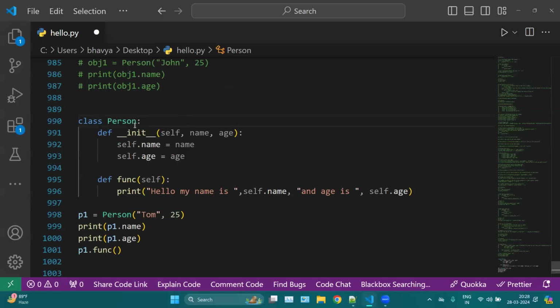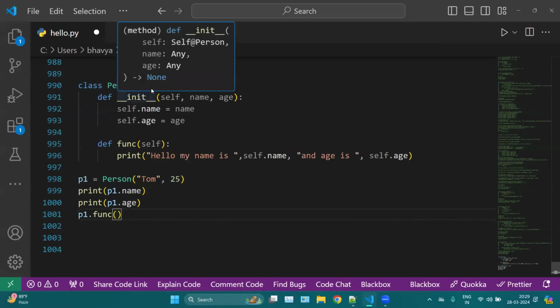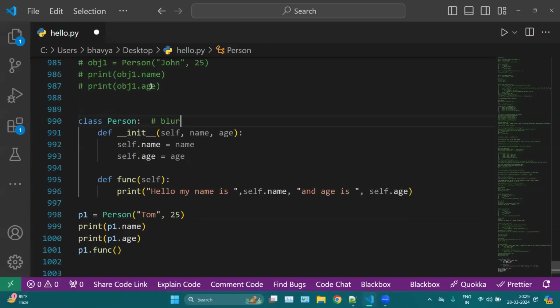So think of a blueprint of any house. You are creating a blueprint, mentioning everything, and then you are building with the help of this object, P1. Without an object, you cannot use a class, and without a class, you cannot have an object. So they are interrelated. Classes are like the blueprint which consists of your methods. Methods are nothing but functions, and attributes, meaning your variables.